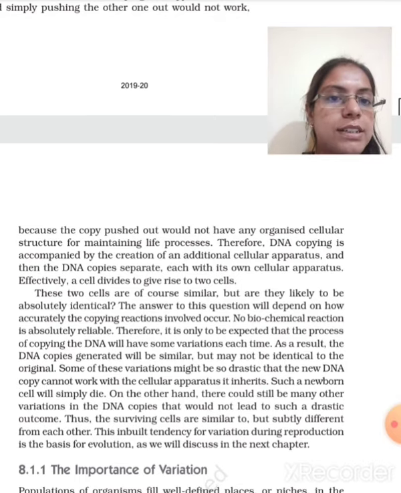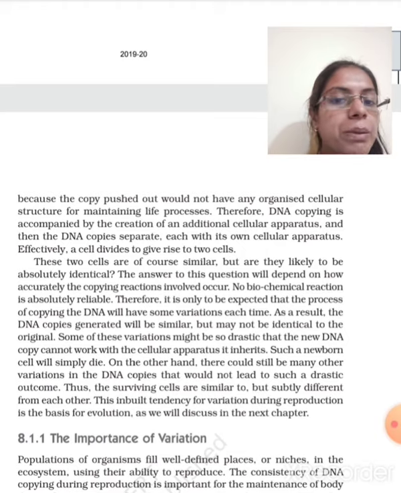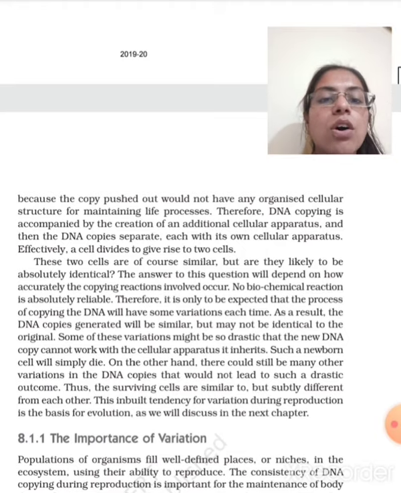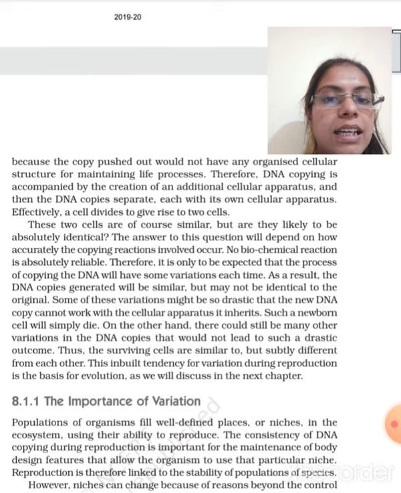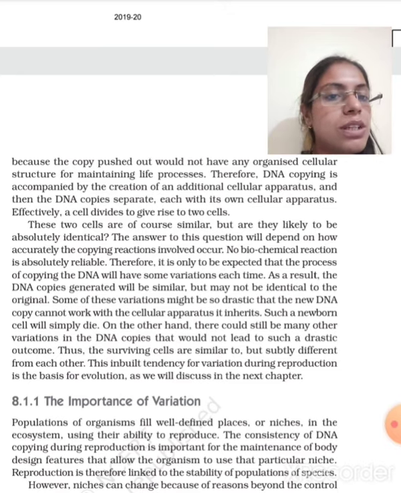Once the copy is formed, that doesn't mean that the copy could be transferred to the progeny or another cell, because the cellular structure won't be the proper, or you can say organized one. Therefore, DNA copying is accompanied by the creation of additional cellular apparatus, and then the DNA copies separate, each with its own cellular apparatus. Effectively, a cell divides to give rise to two cells.